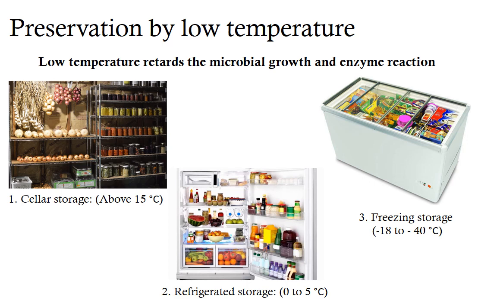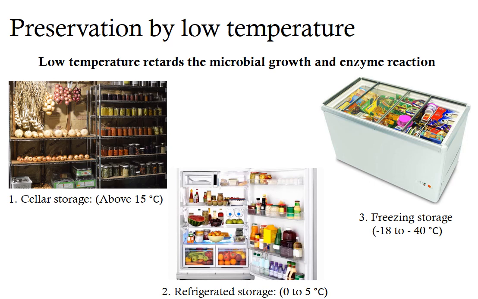The next method is refrigerated storage, where a temperature of 0 to 5 degrees Celsius can be achieved. This is the most common method which we see in everyone's house, where different types of food, right from fresh fruits and vegetables to processed foods like juices, butter, and dairy products, can be stored for an elongated period. The problem in refrigerated storage is that microbial growth and enzyme reaction are not completely stopped, but slowed down. Therefore, it is not a permanent method of preservation, and food can be stored only for a short period like 1 week.